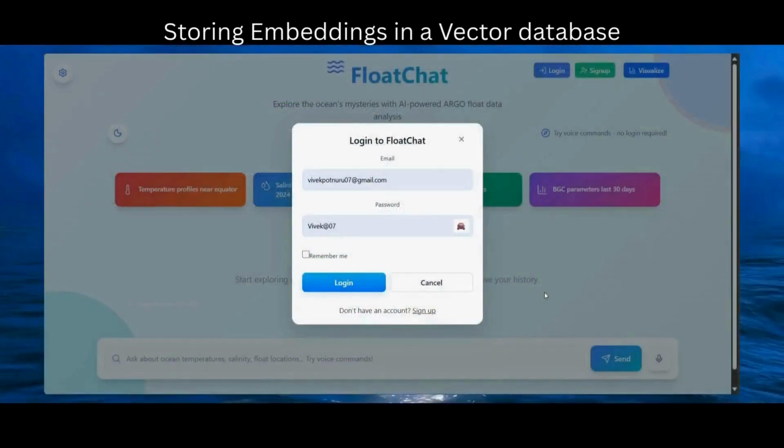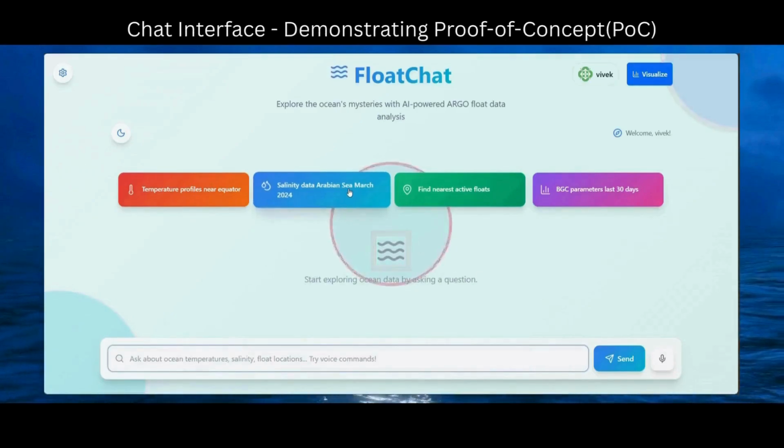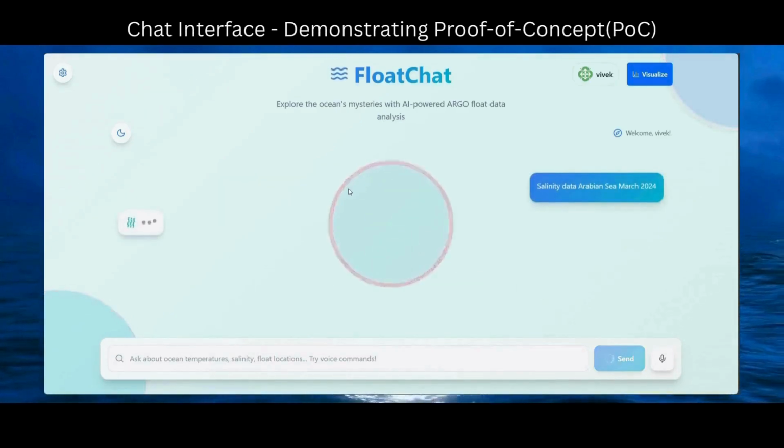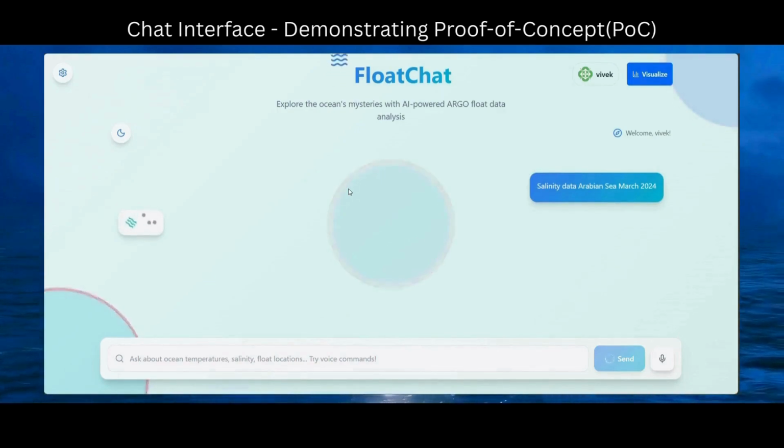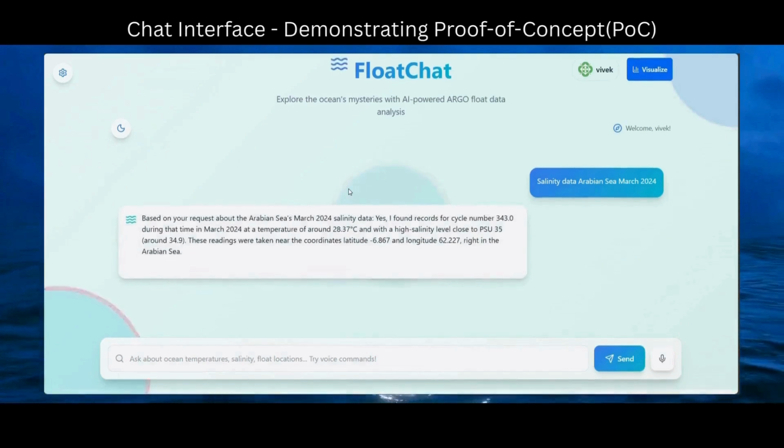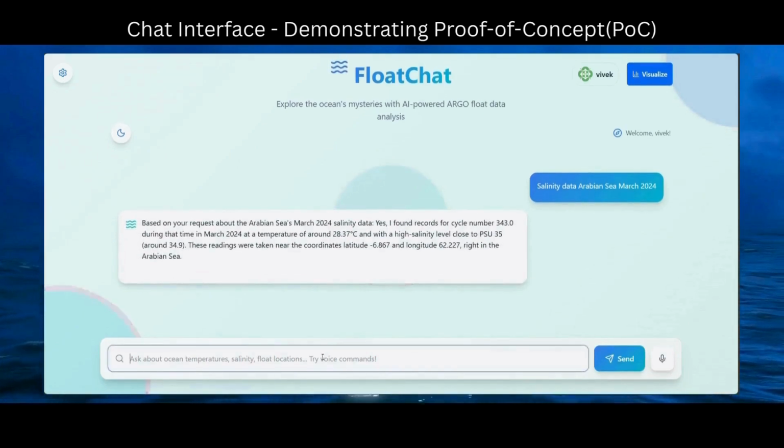We have the sign up and login options. After logging in, let us ask an example question like what's the salinity data in Arabian Sea March 2024. The LLM then returns an answer which contains the temperature and other salinity data. This data can be compared and can be used for our further proceedings.